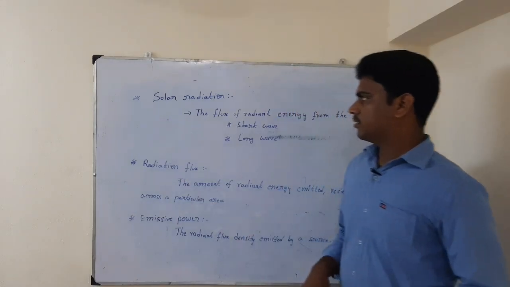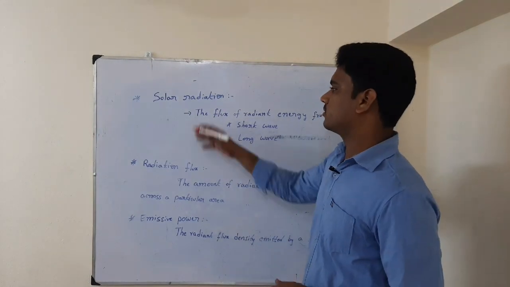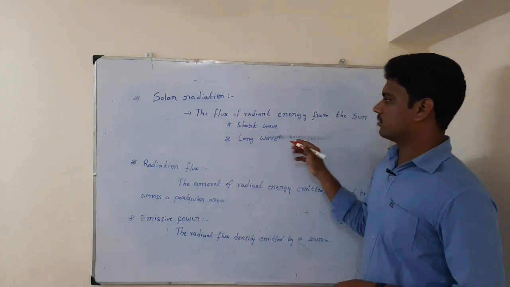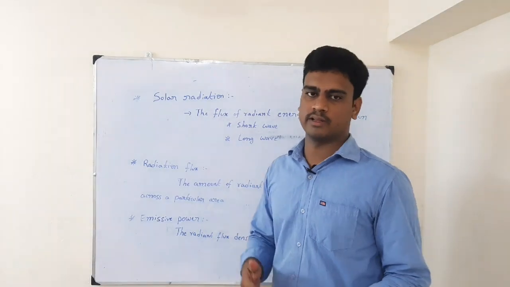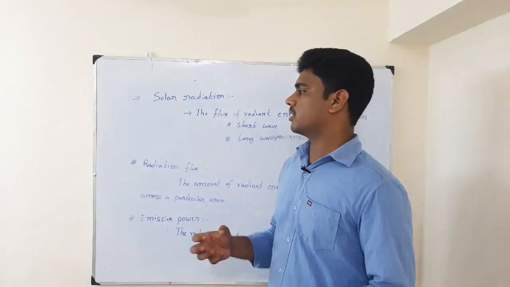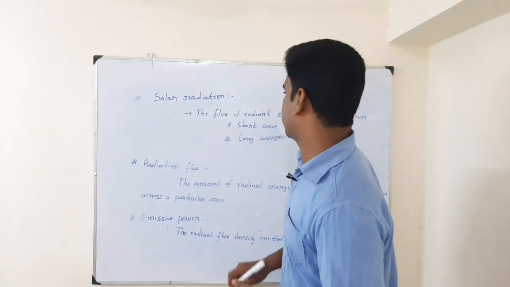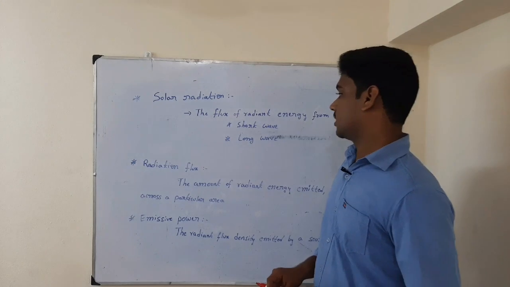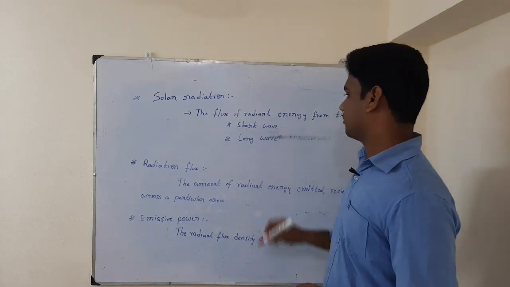Let us see a few meanings. The first one is solar radiation. The meaning of solar radiation is the flux of radiant energy from the sun. So the flux of radiant energy from the sun means we are having short wavelengths and long wavelengths from the sun. In what wavelength is solar radiation coming from the sun, and at what energy? The sun is emitting sunlight, and we are having short wave and long wave.